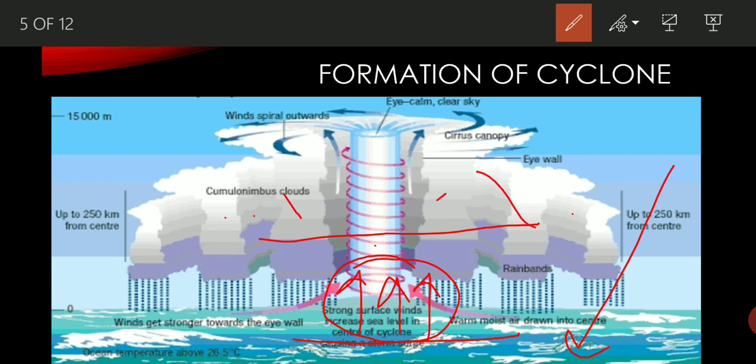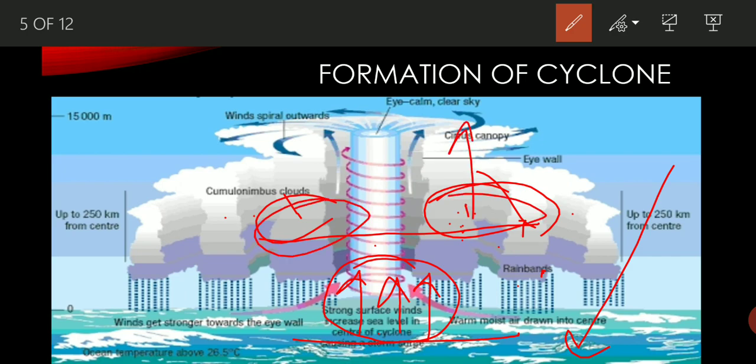So cloud formation takes place, and when these clouds convert into rain droplets or water droplets, heat energy is released again. This heat energy heats the air present near it, and that air again starts to move upward. In this way it again creates a low air pressure zone here.